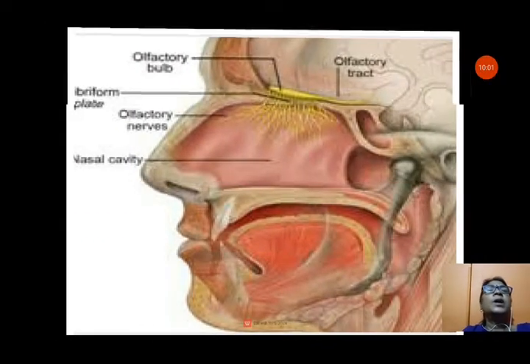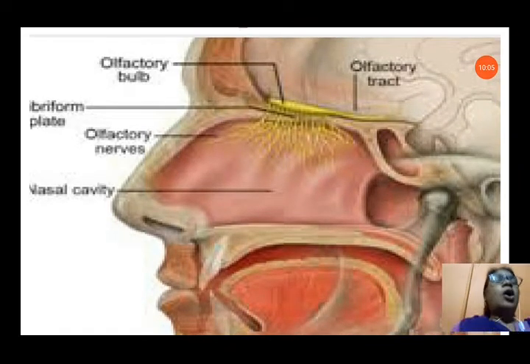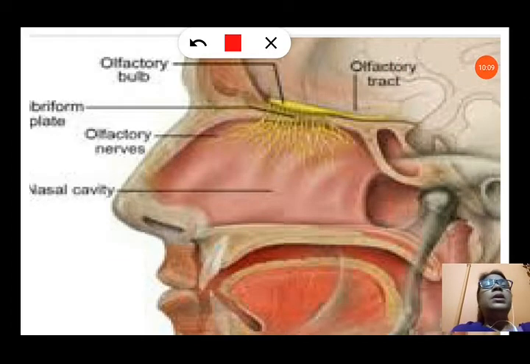You can see our nose, this is the internal structure. You can see here the olfactory bulb, the olfactory tract, and the olfactory nerves are also present here. These nerves take the message to the brain and we can smell.